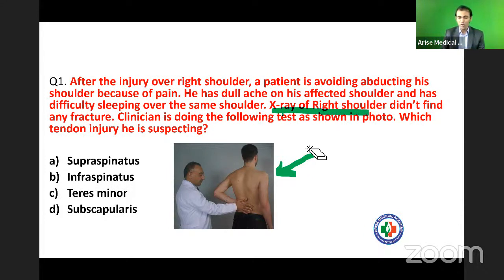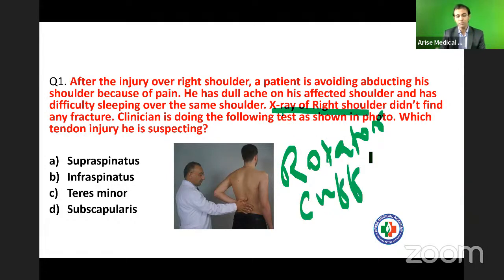Overall, what is the diagnosis here? The diagnosis is rotator cuff injury. If I ask you some basic anatomy questions, how many muscles are there in the rotator cuff? The rotator cuff is a group of muscles and tendons. I hope you remember the basic mnemonic, SITS.